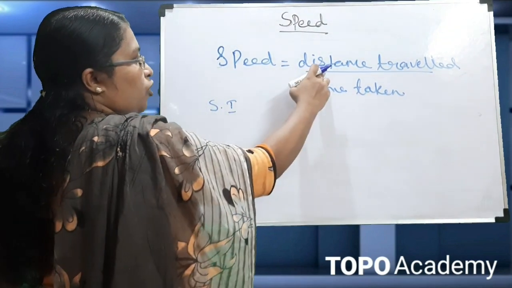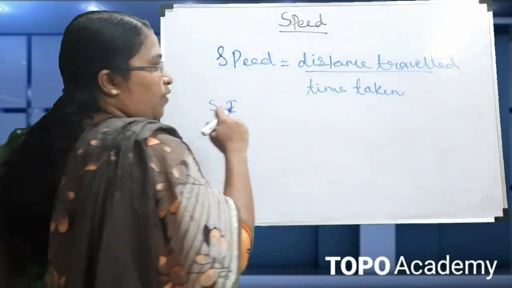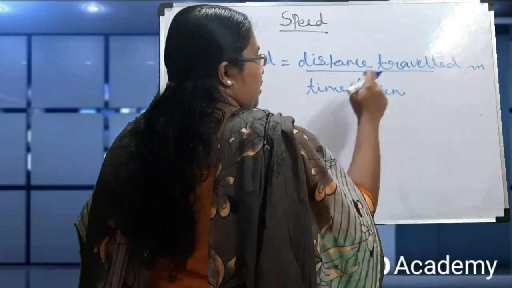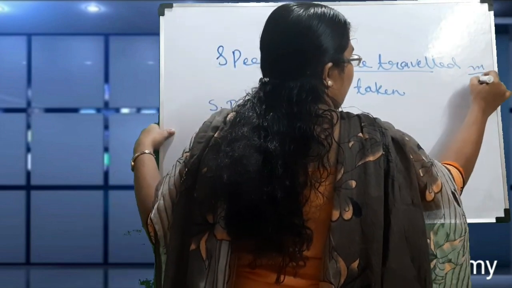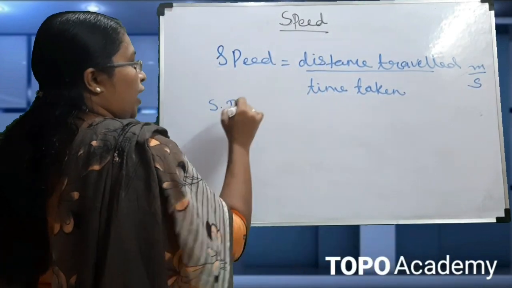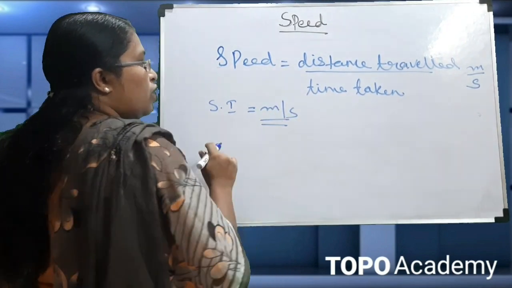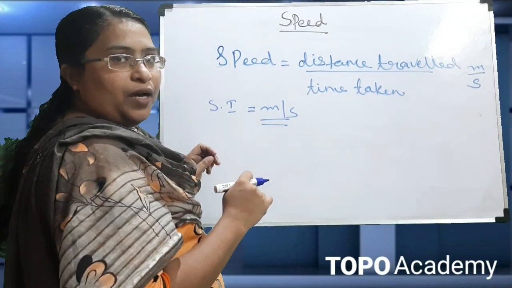Next we have to find the SI unit, the standard unit of speed. What is the unit of distance travelled? It is meter. The SI unit of distance is meter, and for time we are taking second. So the SI unit of speed is meter per second.